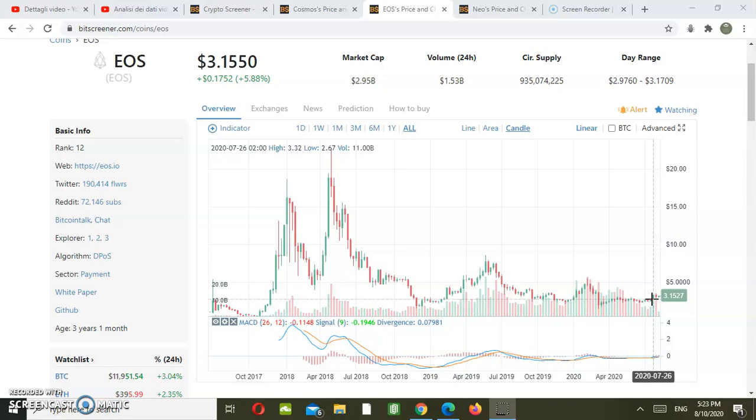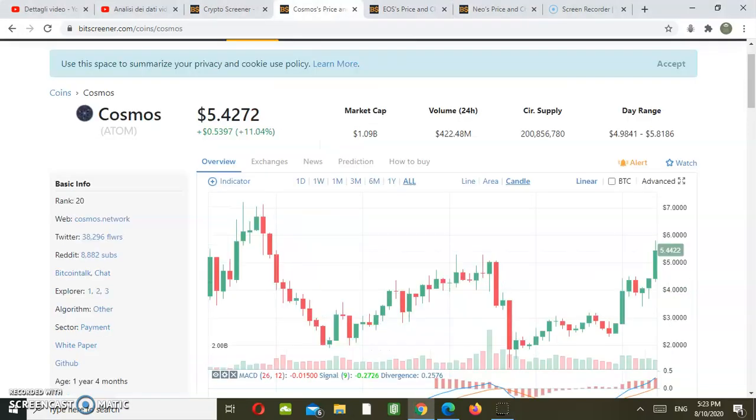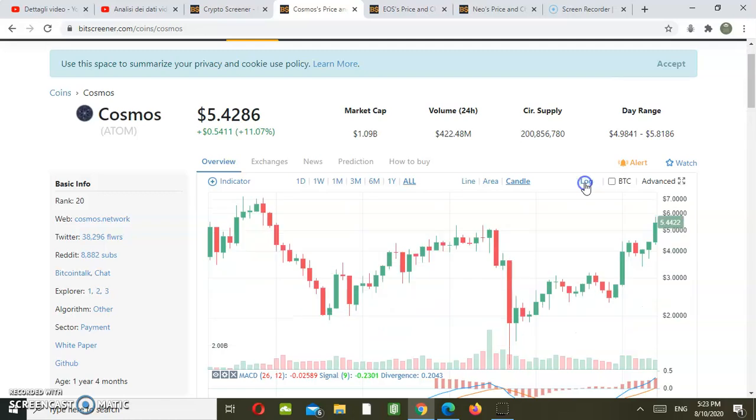So, while EOS seems not to have a very strong relative strength, let's move to Cosmos, and you can see here that it has a completely different chart. Cosmos is inside a very big rectangle between 2 US dollars and 7 US dollars. What is really interesting right now is that we have a lot of room till 7 US dollars. So if we move to the linear chart, we can see that we are actually almost there.